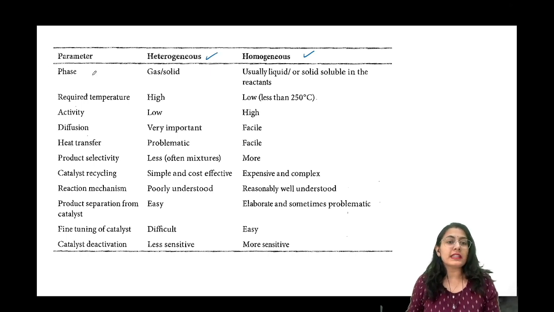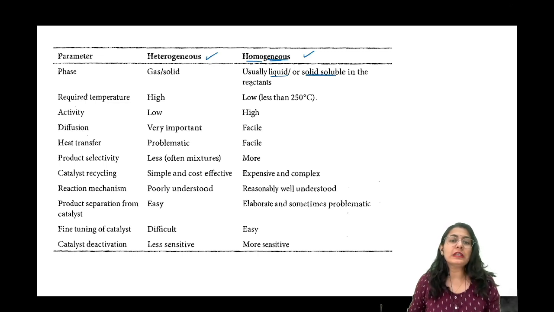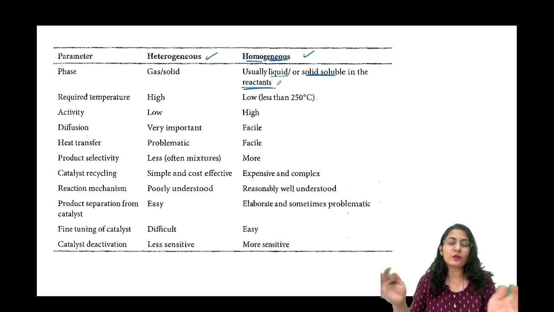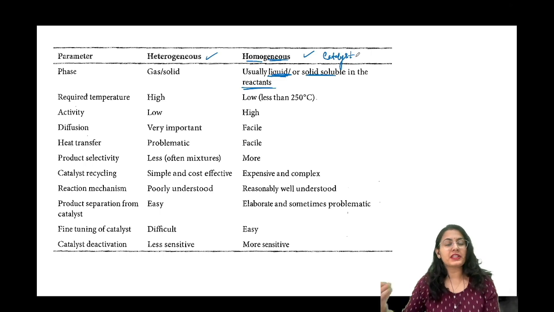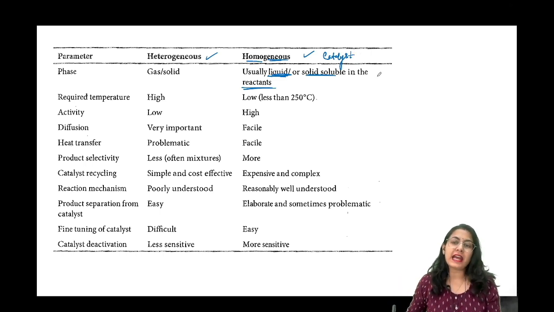So first of all, homogeneous catalysis, as the name usually tells you, means that the catalyst, liquid or solid, is soluble in the reactant. That means the phase of both is going to be the same. That is, your catalyst is basically soluble or in the same phase. If the catalyst is liquid, then the reactant is also liquid. If the catalyst is solid, then the reactant is also solid. If the catalyst is gaseous, the reactant is also gaseous. So basically the phase has to be the same.